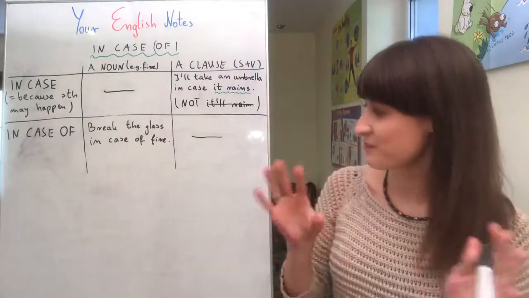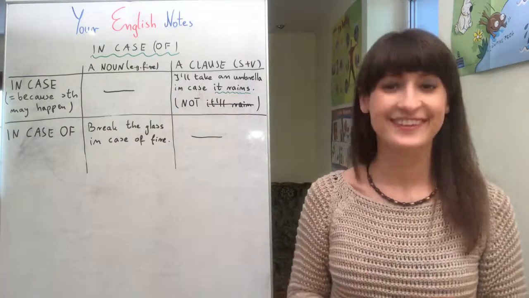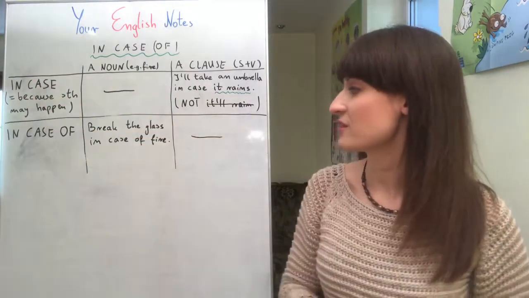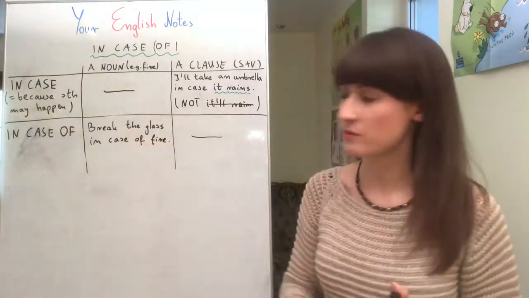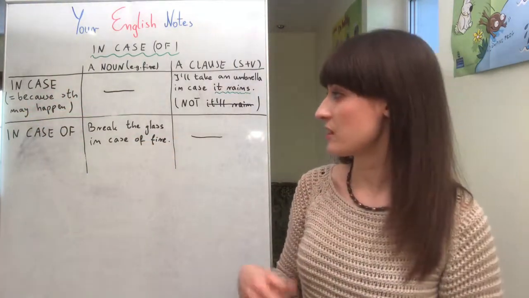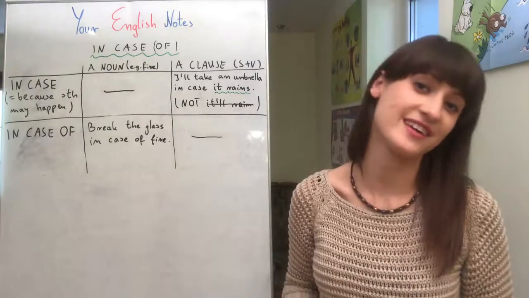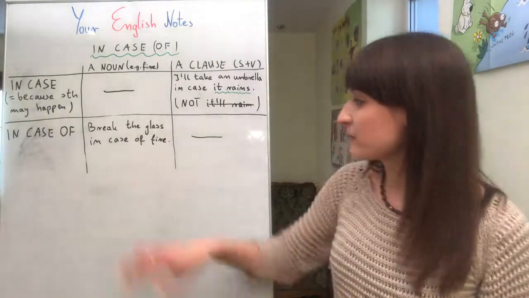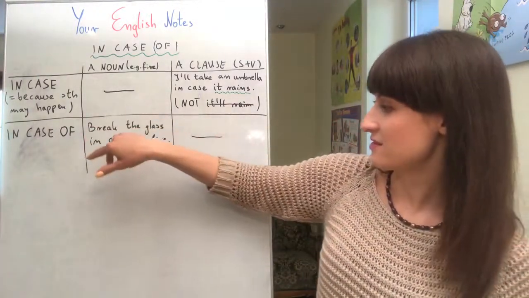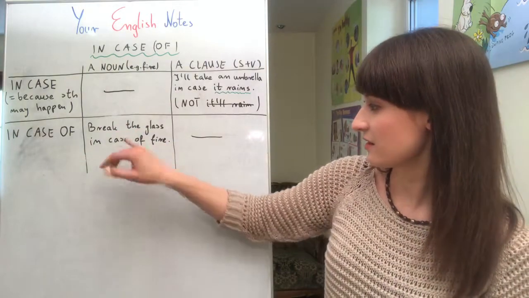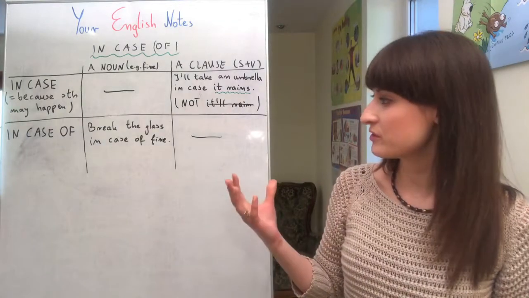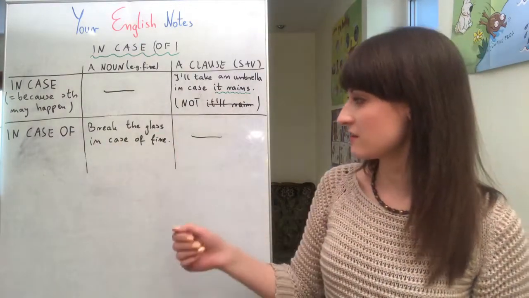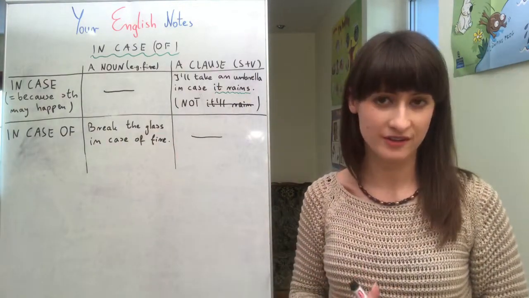Alright? But coming back to the difference in meaning between those two. So one more time, in case: because something may happen, because I want to be ready for something that may happen. But let's look at this sentence here. Break the glass in case of fire. And here it's a little bit different, because it's break the glass if there is fire.